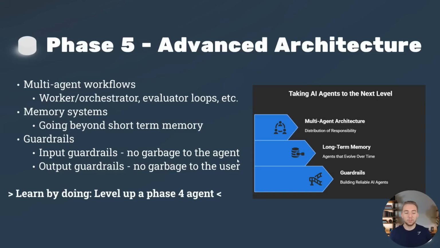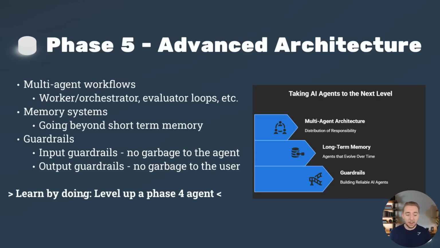Guardrails is probably one of the most important ones though, because we have input guardrails, making sure that we don't have garbage that's sent to our agent, and then we have output guardrails, making sure that there's no garbage that is sent to the end user. These kinds of things are what is so important to make our AI agents actually reliable, because like I said at the start, versus traditional automations, AI agents are more powerful but also a lot more unpredictable, and so we want to implement things like guardrails.